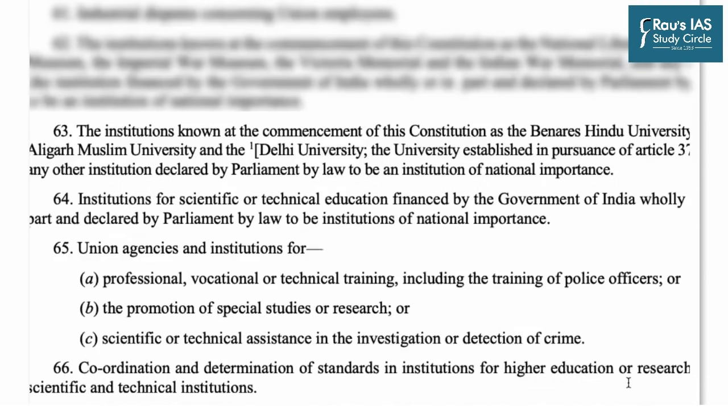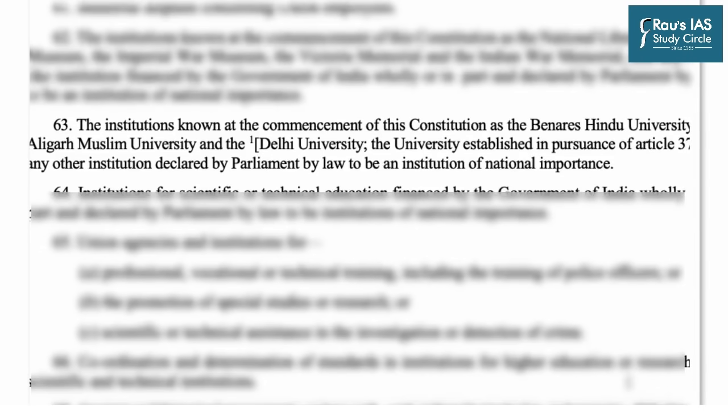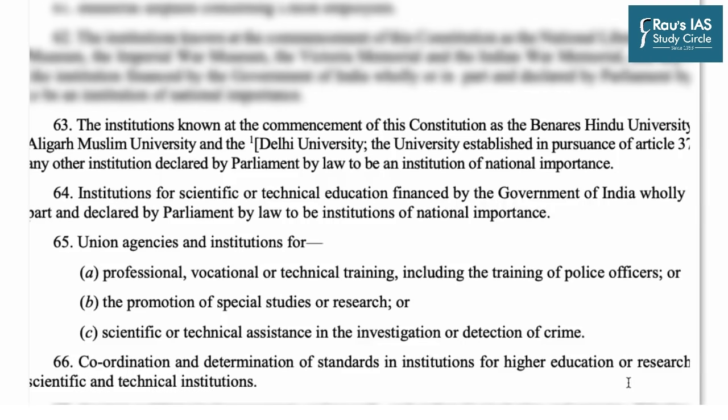So as you know, there exists a set of universities known by the name of central universities, for example Banaras Hindu University, Jawaharlal Nehru University, or Aligarh Muslim University. So any institution declared by Parliament by law to be an institution of national importance comes under the purview of the Centre and is governed by the provisions of List 1 of Schedule 7. Similarly, institutions for scientific or technical education financed by the Government of India wholly or in part and declared by law to be institutions of national importance, for example IITs, IIMs, Indian Institutes of Science Education and Research, NITs, Indian Institute of Science. So all these institutions come under the umbrella of central institutions and they are governed by the central government.